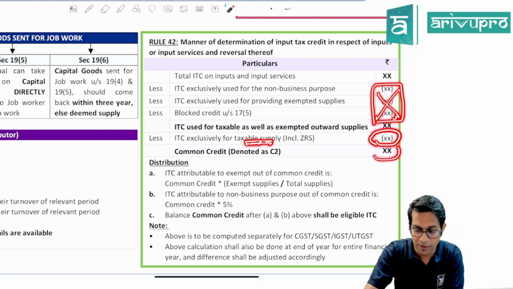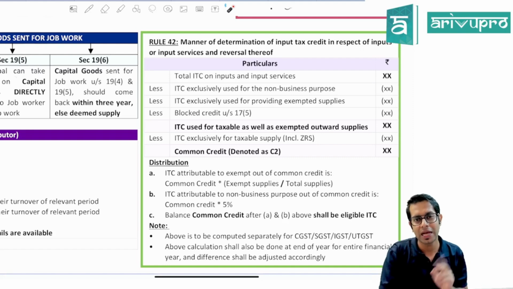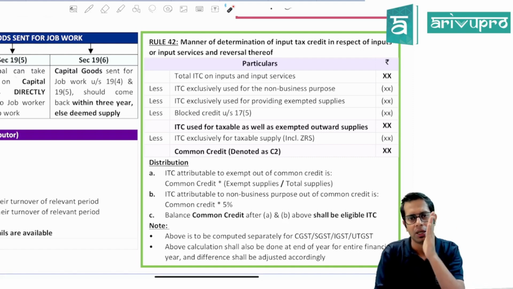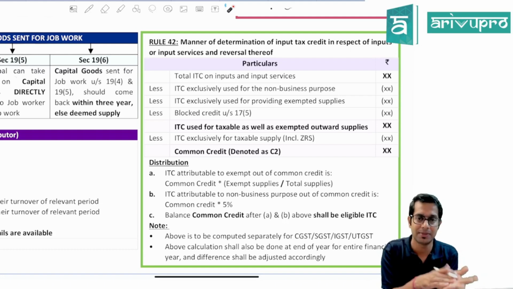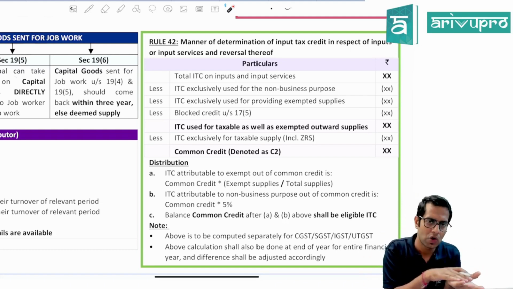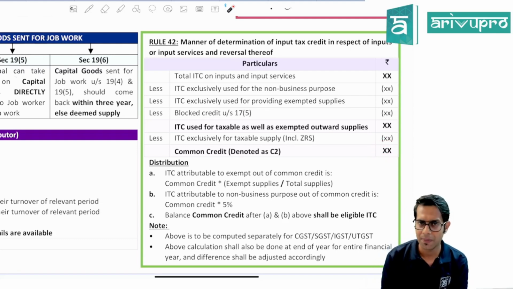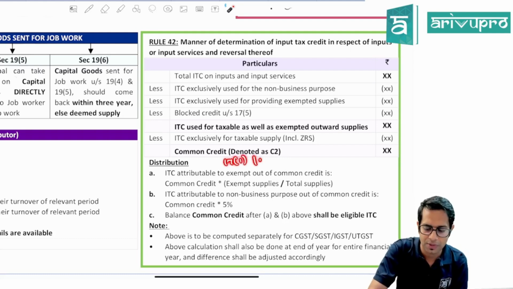Now whatever input tax is left over, that will be the input tax on those goods and services which you are commonly using for making taxable supplies and exempt supplies, which you are commonly using for your business purpose and personal purpose. Now this common credit which is there, on that you can take input tax credit proportionately by following section 17 subsection 1, 17 subsection 2.